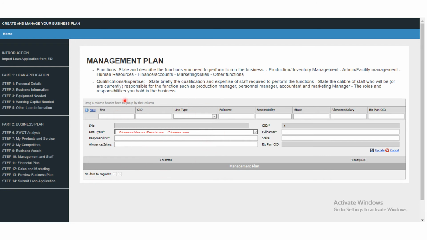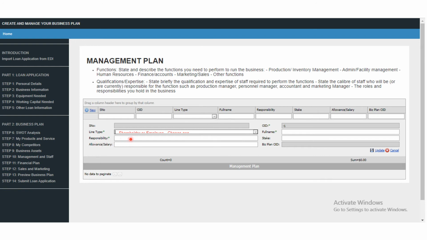And here on this environment, there is a small button here too when you talk about the line type. If you click on this line type, it will ask you, I tried to do something in red, it's not showing too well. It asks you, are you a shareholder or owner? So you select the one. If you are a shareholder, you are not the full owner of the company, you only own a share there. Click shareholder. If you are the sole owner of the company, click the sole owner, then you go on.